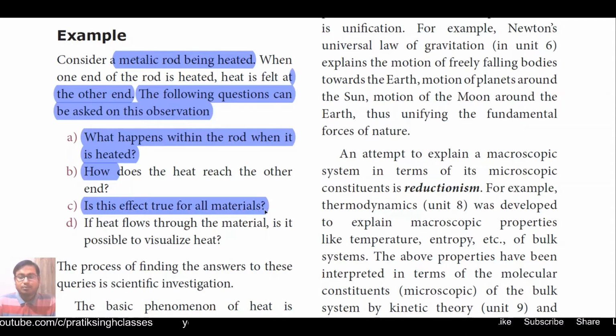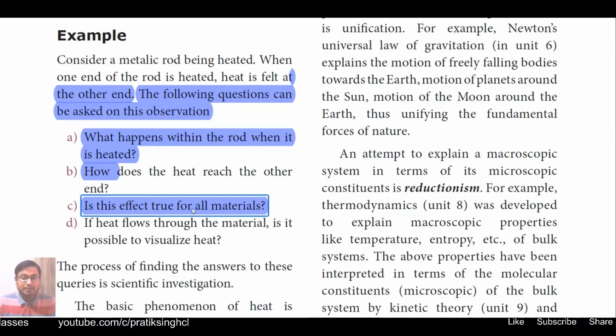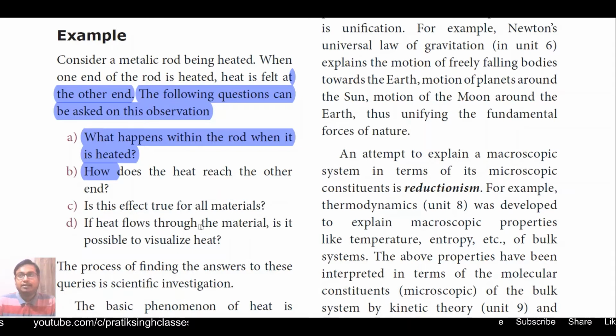Means if, suppose, instead of using a metallic rod, we use some other material, suppose we use a carbon rod or any other thing, will the same phenomenon happen? If we take a bakelite rod and heat it at one end and hold it from the other end, will the heat reach the other end? Does the heating effect happen in all materials around us?